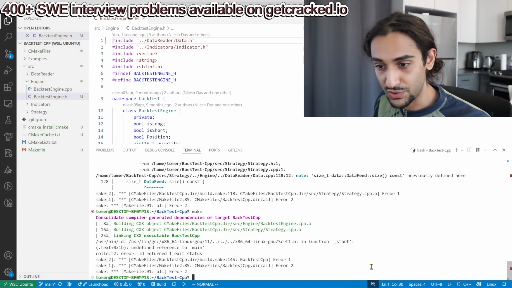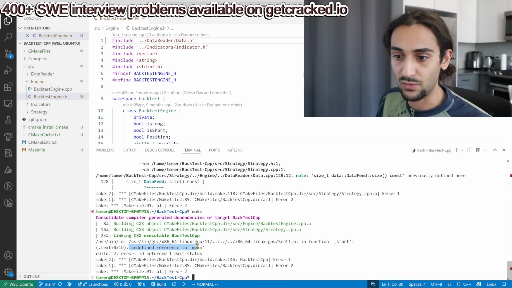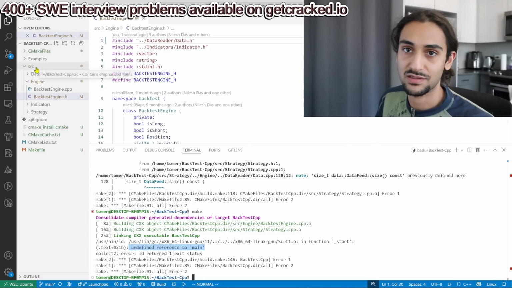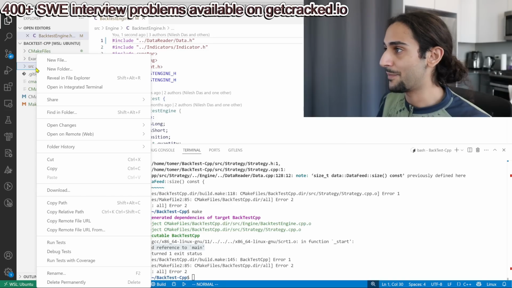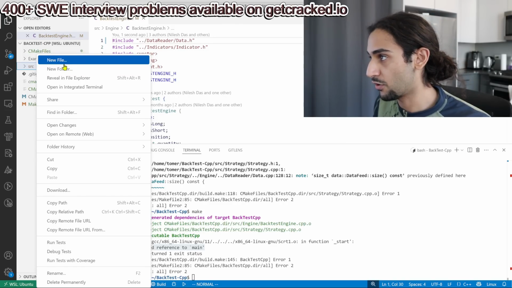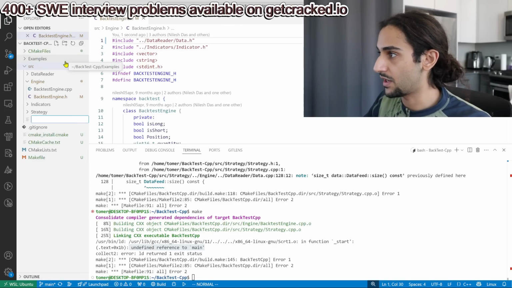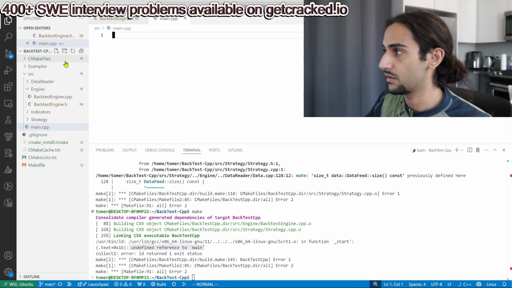But now there's another issue. Undefined reference to main. Where is main? Main doesn't exist. I don't know why main doesn't exist if you added this as an executable, but to just get over this hump, to get over this error, let's just create a main.cpp, and let's just say,